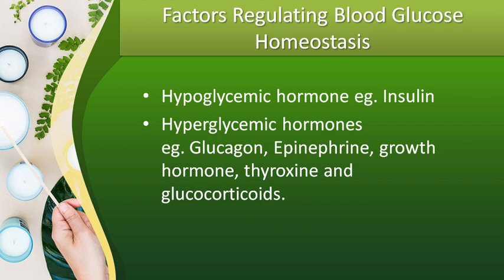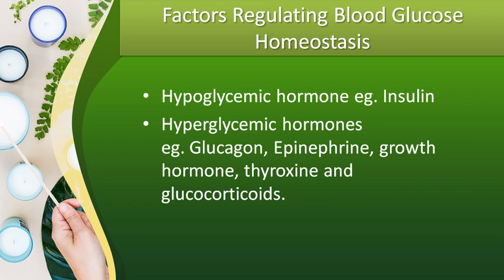Gluconeogenesis also will increase the blood glucose level, and glucose obtained from other carbohydrates like fructose and galactose also will elevate the blood glucose level. Then, at which rate is it removed from the bloodstream? The rate of entry of glucose into the bloodstream is one factor. The other factor is the rate of its removal from the bloodstream.